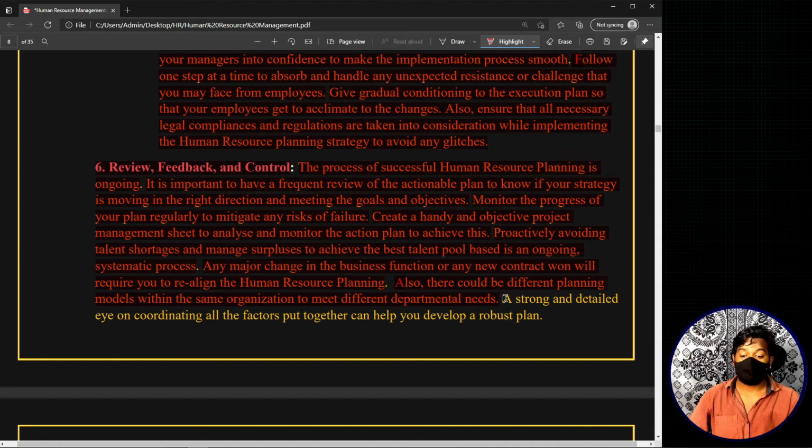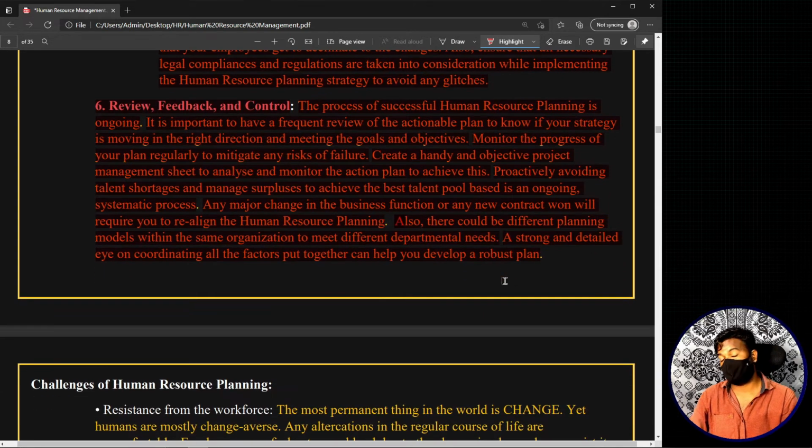Now, a strong and detailed eye on coordinating all the factors put together can help you develop a robust plan. Here we are telling that if you have a strong eye on each and every detail, that means you have collected most of the information. Simply put, the more relevant information you have, the better and more robust your plan is going to be. So this is the process of human resource planning. That means, in organizations, the planning relating to human resource is termed as human resource planning.